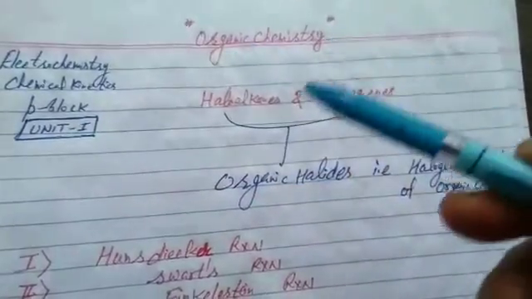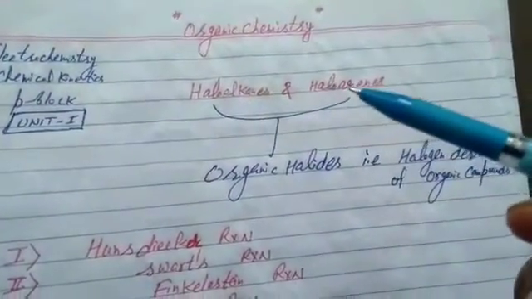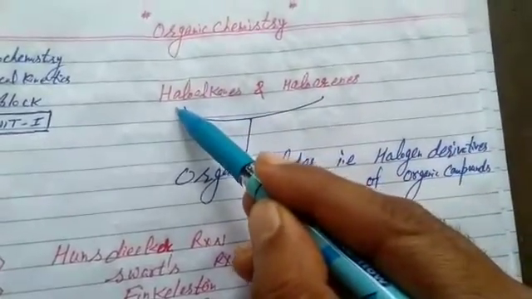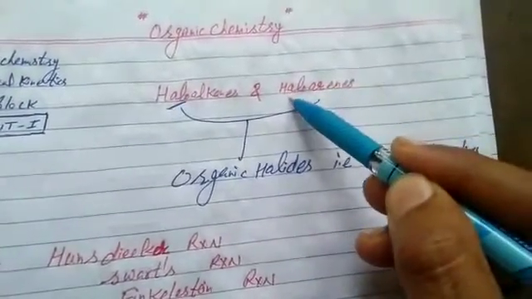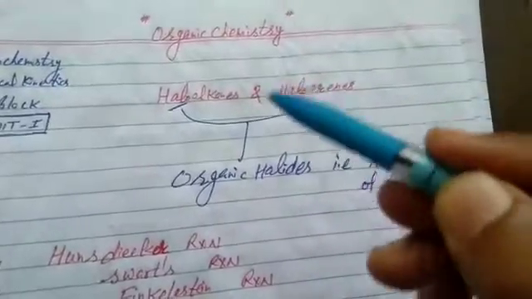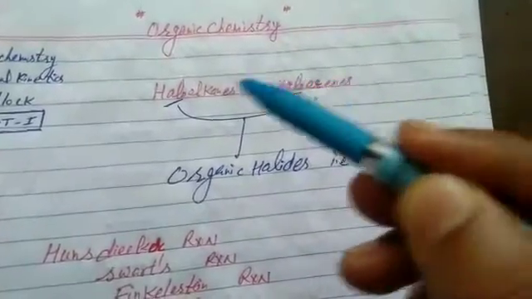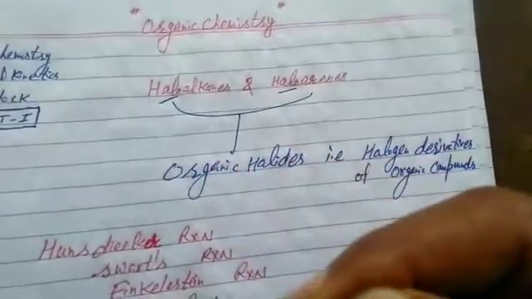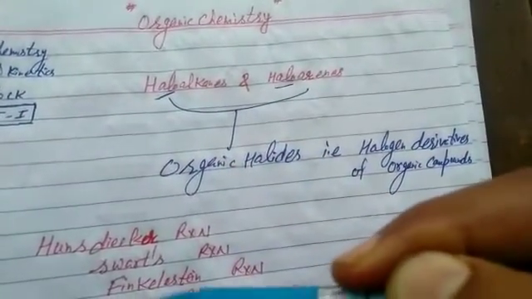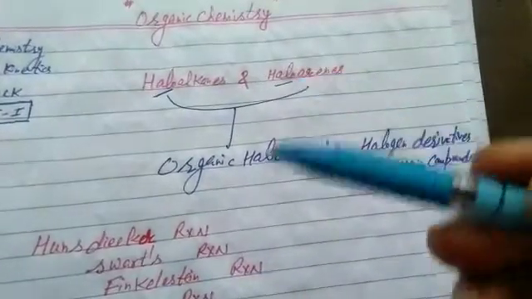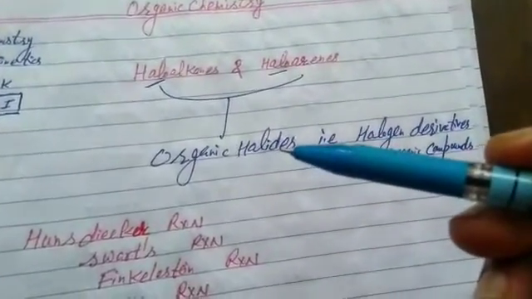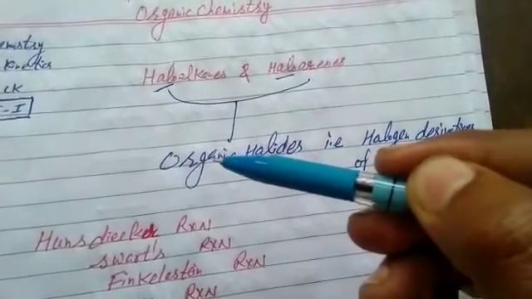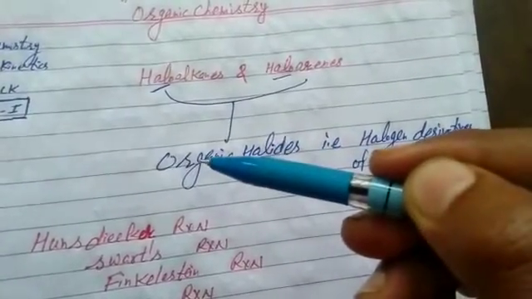Now, organic chemistry, the first chapter is haloalkanes and haloarenes. What is common? That is the prefix halo. Haloalkanes and haloarenes, both of them start from the prefix halo. Halogen, that is group 17 element: fluorine, chlorine, bromine, iodine. That's the reason they are commonly called organic halides, that is halogen derivatives of organic compounds.